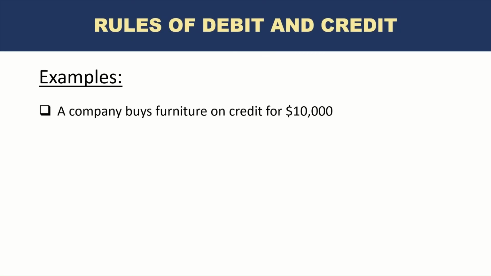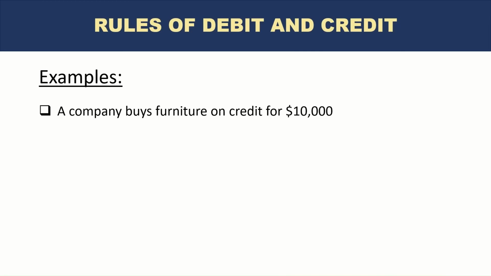The company now buys furniture on credit for $10,000. So the company buys additional furniture. They already purchased for 10,000 and they purchase additional furniture for 10,000, but this time they did not pay cash. They purchased it on credit, which means they have some time before which they need to make the payment, right? So it's just furniture coming in, but what is going out? Well, at this point, nothing is going out, but there is now a contractual obligation. There's now a liability for the company.